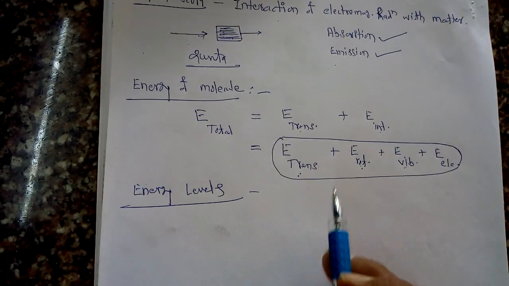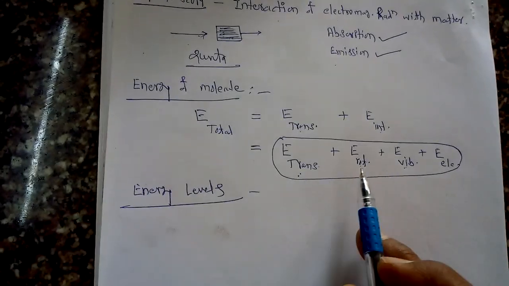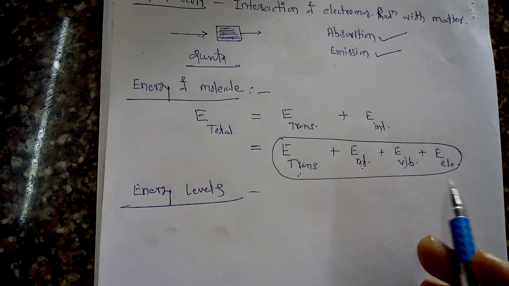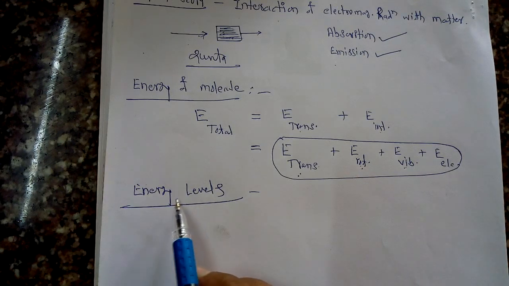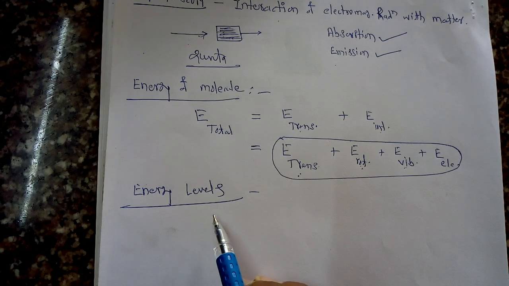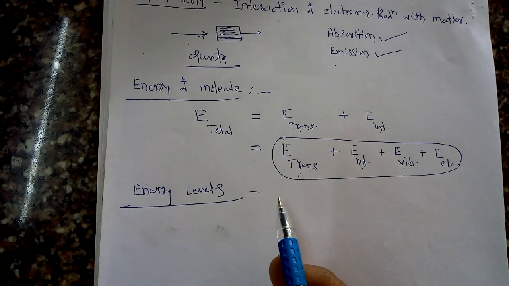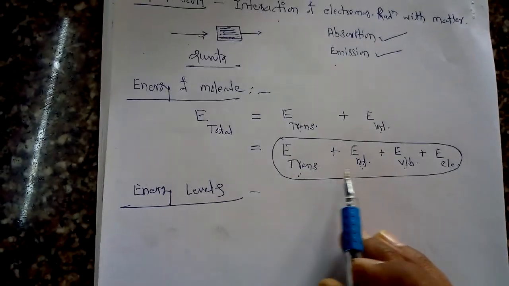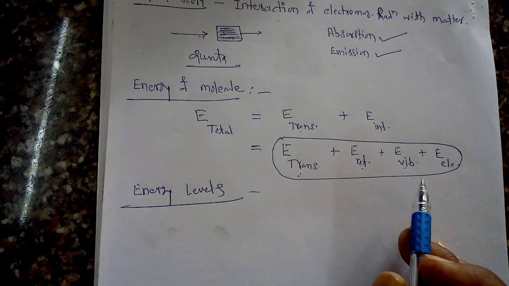Now these energies, translational, rotational, vibrational and electronic, are present in a molecule in the form of different energy levels. Each molecule consists of different energy levels, and each energy level has a fixed value of energy.